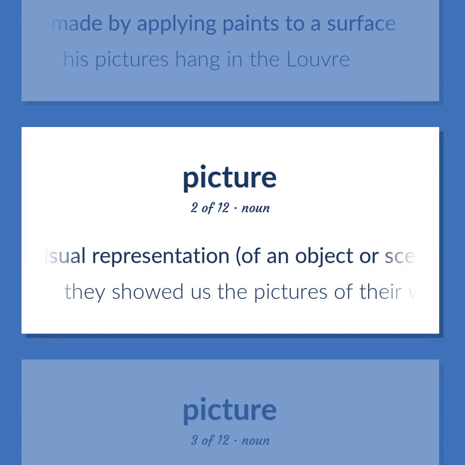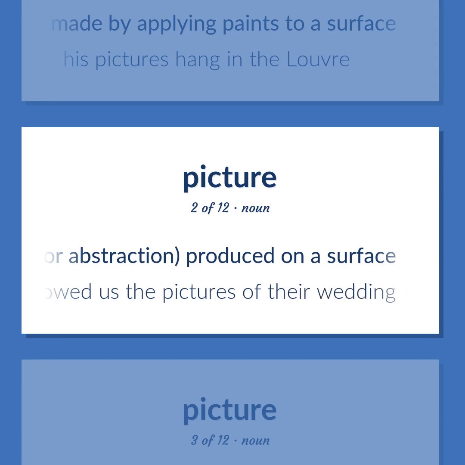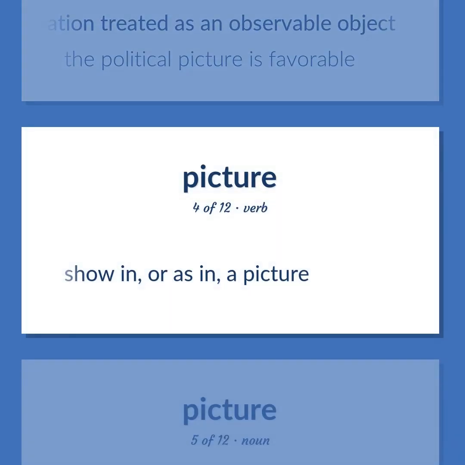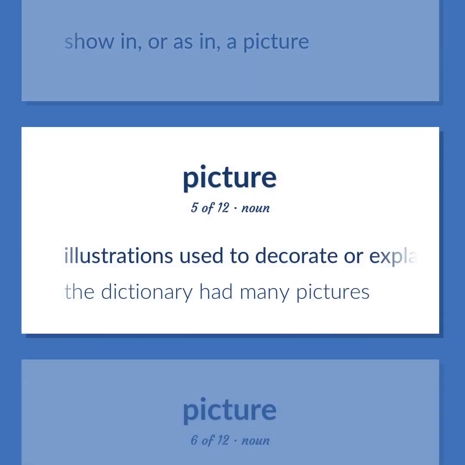A visual representation of an object or scene or person or abstraction, produced on a surface. They showed us the pictures of their wedding. A situation treated as an observable object. The political picture is favorable. Show in, or as in, a picture. Illustrations used to decorate or explain a text. The dictionary had many pictures.